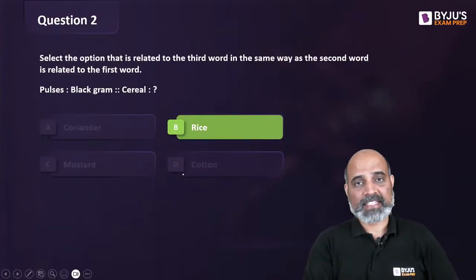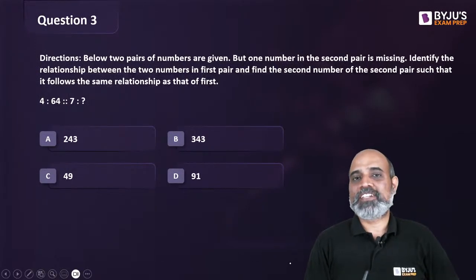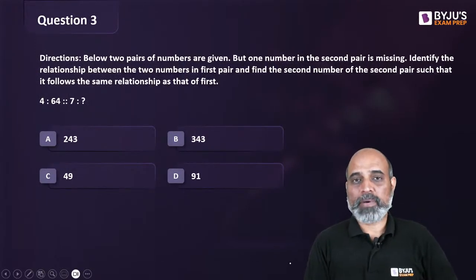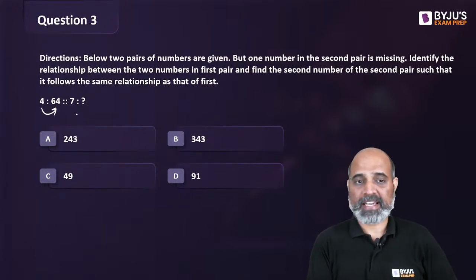Okay, rice is the answer. Next one. Below, 2 pairs of numbers are given, but one number in the second pair is missing. The way the first number is related to the second number, the same way the third should be related with the fourth one. So what about 4 and 64?